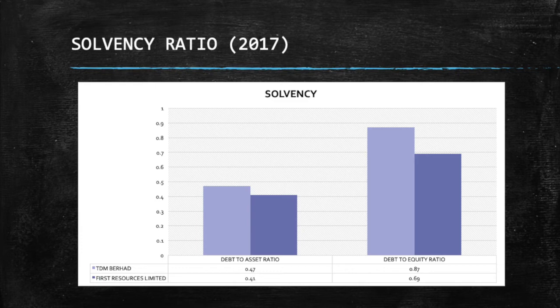For TADM Berhad Company, the debt to asset ratio indicates the company has 47 cents total assets for every 1 ringgit of total liabilities. Additionally, the debt to equity ratio also indicates the company has 87 cents total equity for every 1 ringgit of total liabilities. It means creditors provide 87 cents for each ringgit provided by equity to finance the assets.